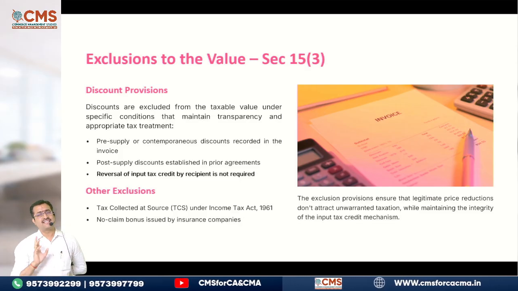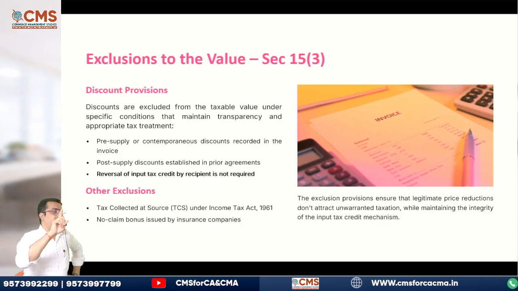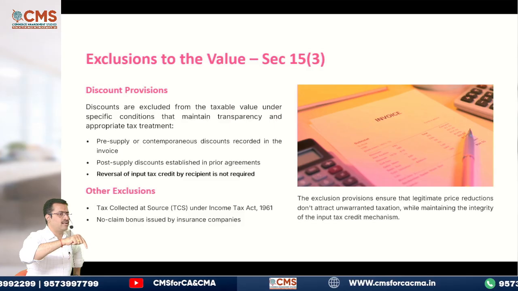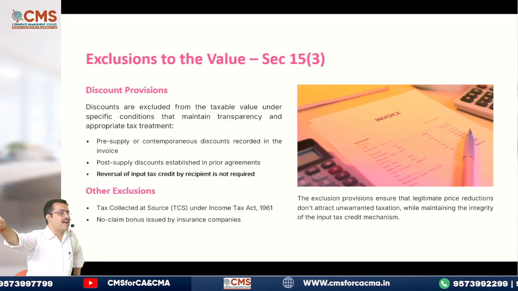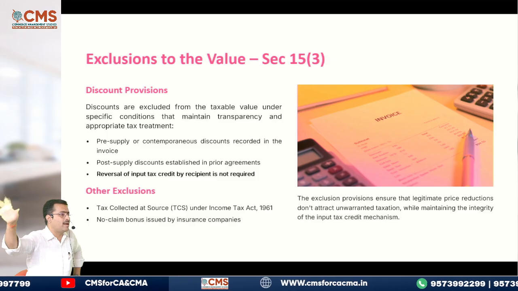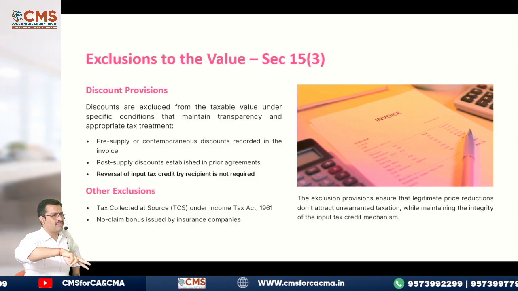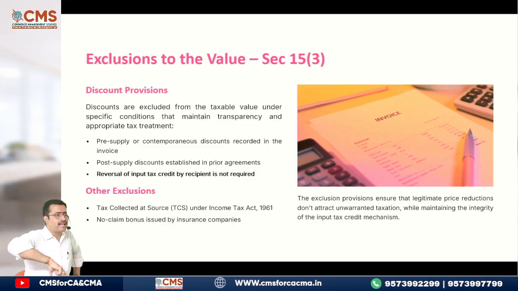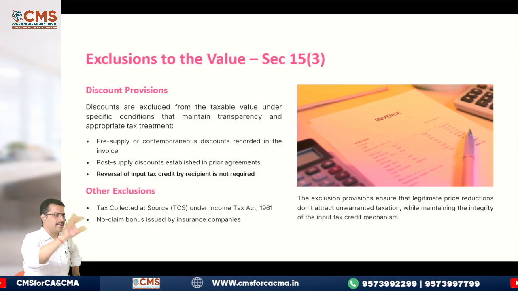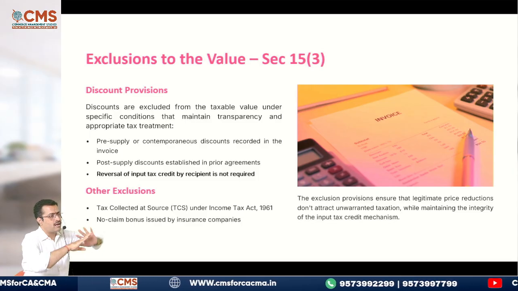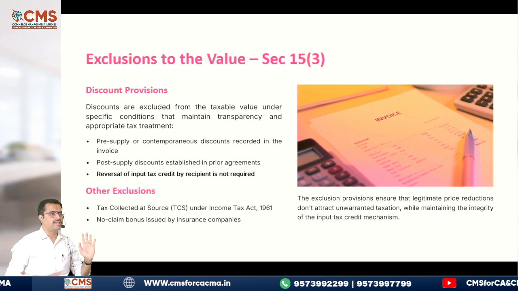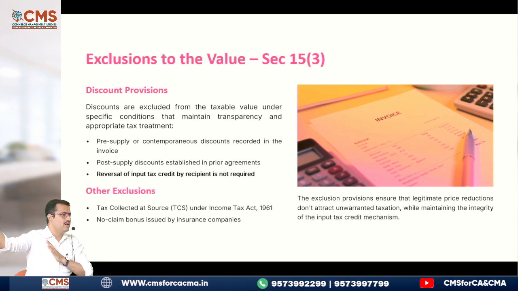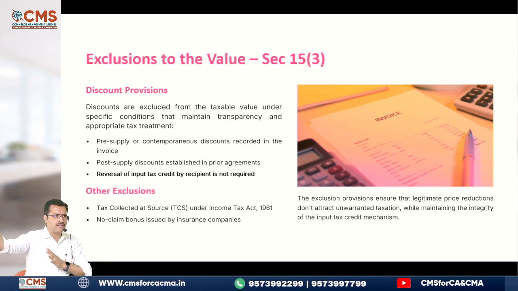Then what about secondary discount? For secondary discount, now there is only one condition. What is that? The secondary discount must come only by way of an agreement between the seller and the buyer. Earlier, another condition was there. What is that? The buyer had to reverse the proportionate ITC. But now the buyer need not, because the seller is already giving you credit notes, which automatically impact the value in the GST returns.